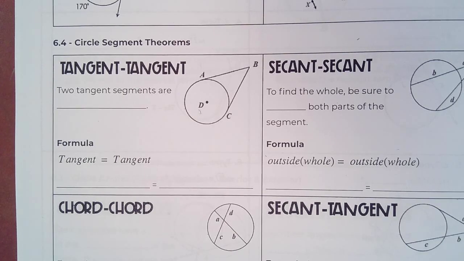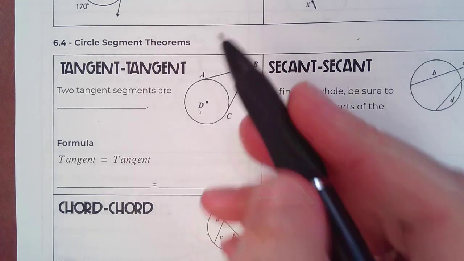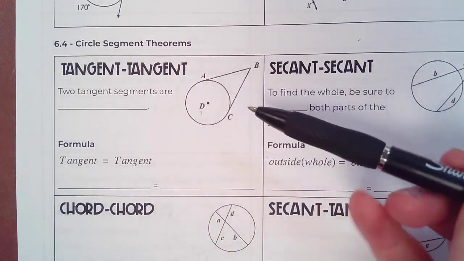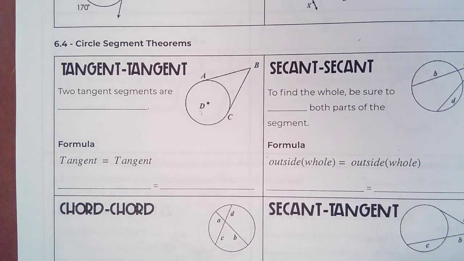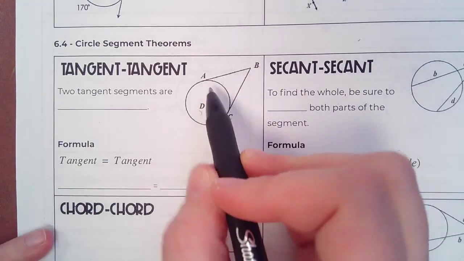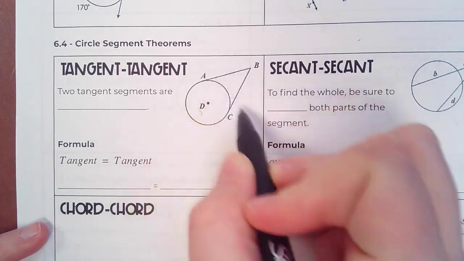Okay, today we are working on circle segment theorems. So to start off, we have tangent tangent. All of today is going to be about segments intersecting or passing through our circles. Tangent tangent is where I have two tangent segments. Those are ones that only touch the circle at one point.